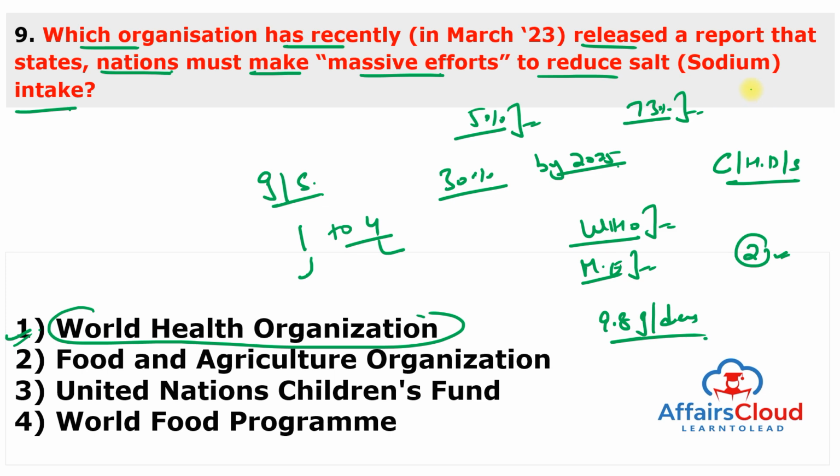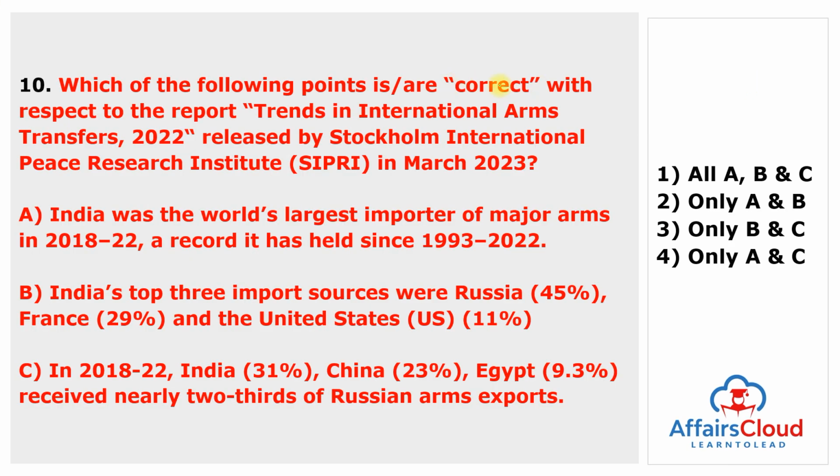Moving to the next question. Which of the following points is or are correct with respect to the report named Trends in International Arms Transfers 2022 released by SIPRI, which is the Stockholm International Peace Research Institute, in March 2023. So this report is specially released by a very famous institute, SIPRI. So let's find out which statement is correct.